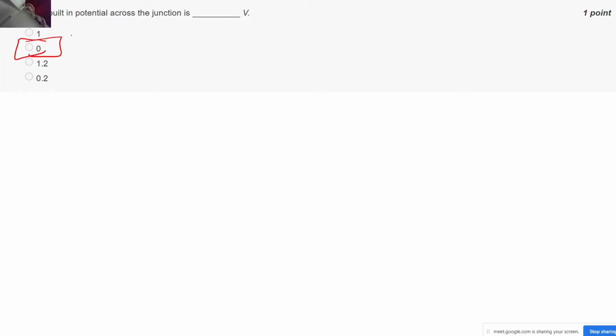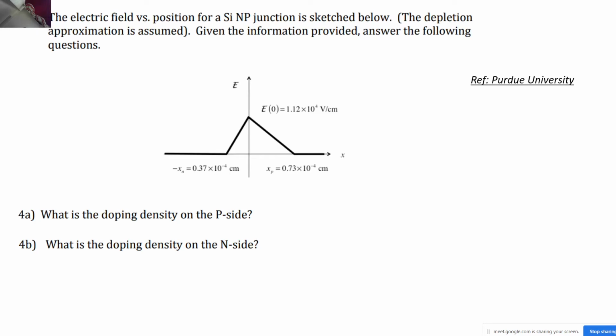Okay, I hope this question was clear to you, and I know it may be a little bit shocking that the built-in potential is coming out to be 0. But if you are able to draw the charge densities and electric field profiles properly, then it must be very easy for you, correct. Now let me see the next question.